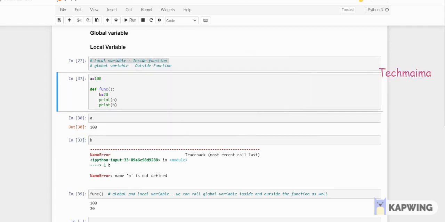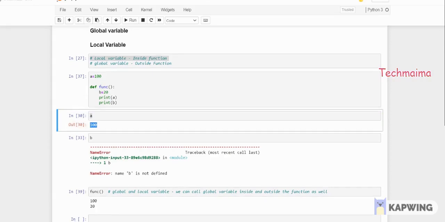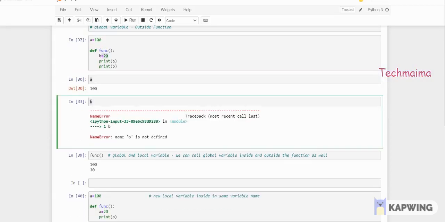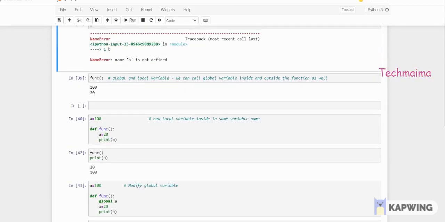I've given an example as well, so I'll explain it. See, I want to print a, I'm typing a, and since it's a global variable it is giving me the result. But b is available only inside a function, right? So if I give b, I want to print the value of b. See, name b is not defined. Why? Because it is inside a function. So this is how it will throw the error. So regarding global and local variables, we can call a global variable inside and outside the function as well. That's what I told you just now.